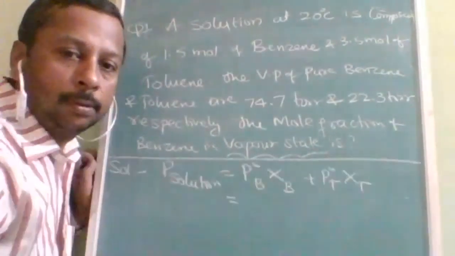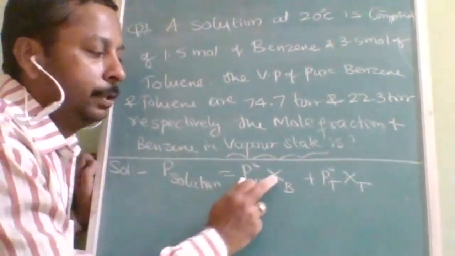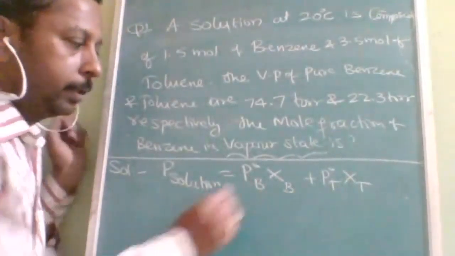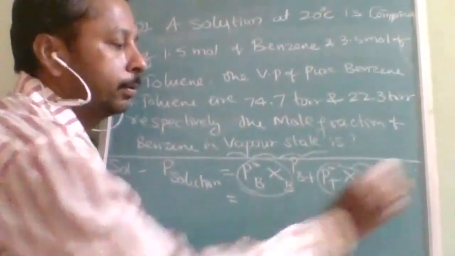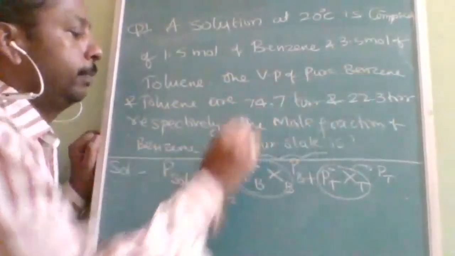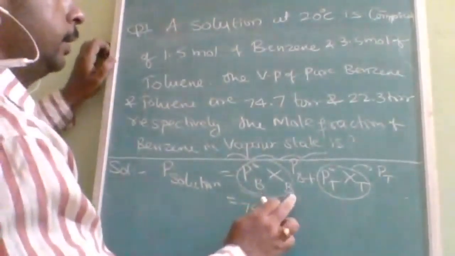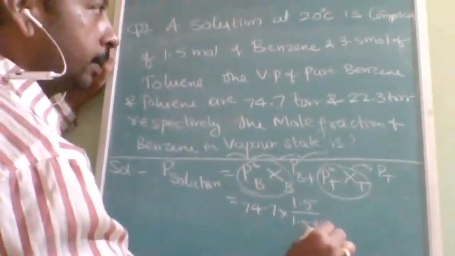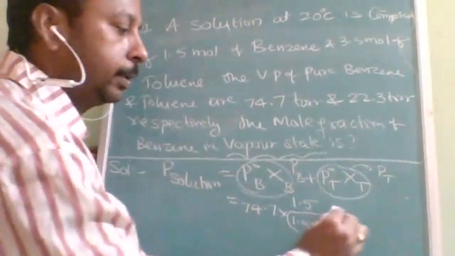First let us find the P solution. P solution is equal to P naught benzene into X benzene plus P naught toluene into X toluene. Here this can be written as PB and this as PT. P naught benzene, the vapor pressure of pure benzene, is 74.7 into the mole fraction of benzene, which is 1.5 divided by 1.5 plus 3.5.